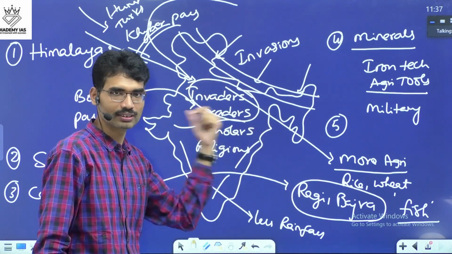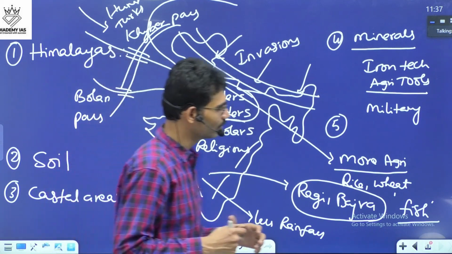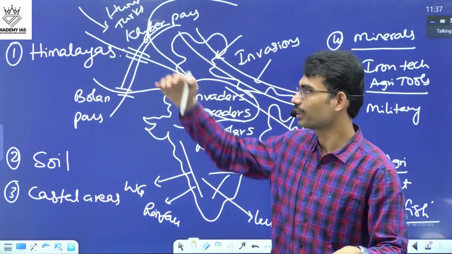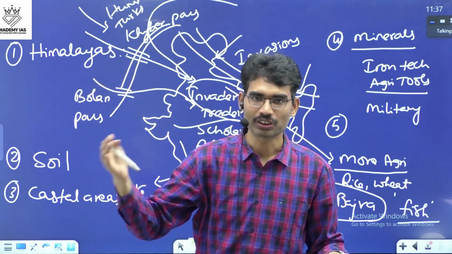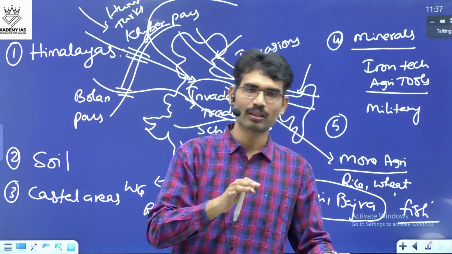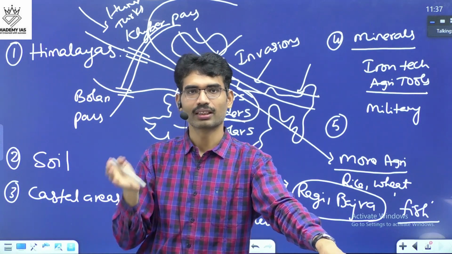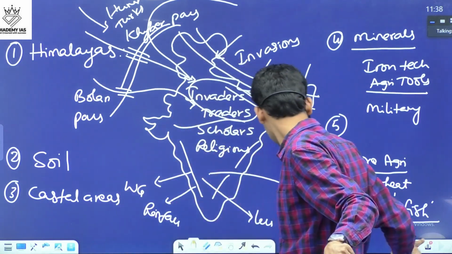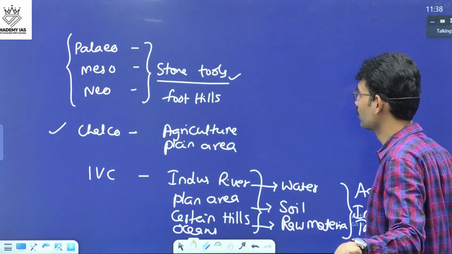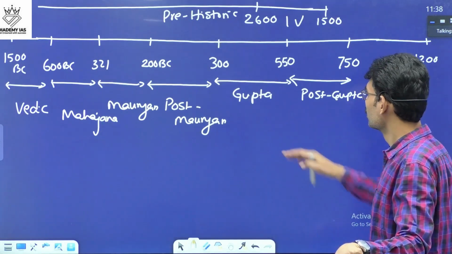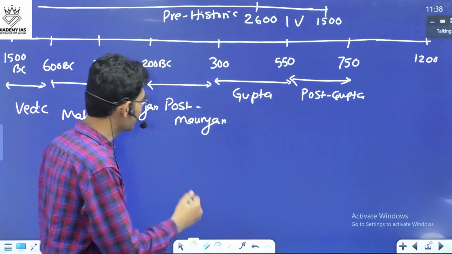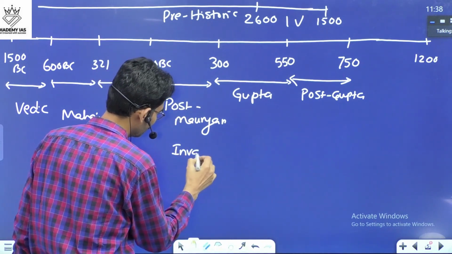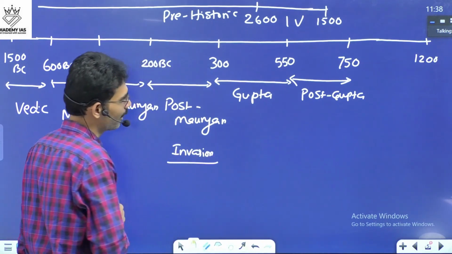Again, the Vindhyas. So this is how, throughout ancient history, you can keep tracking from the prehistoric period, then the Indus Valley civilization, the Vedic period, and Magadha. In the post-Mauryan period, many invasions took place because of the passes.